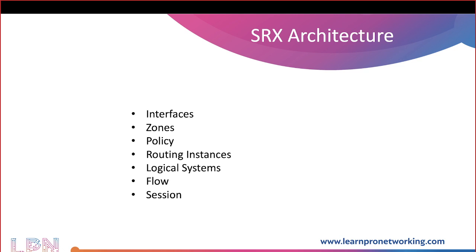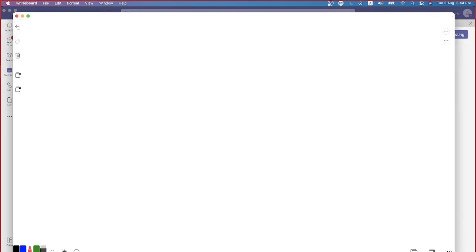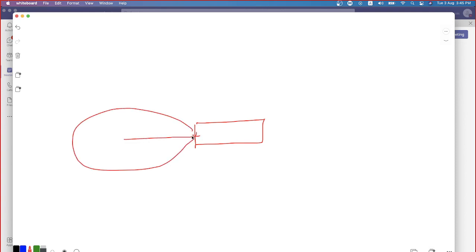So there are certain components within your architecture. What are all the components? First of all, as we have seen on the whiteboard, if you don't have an interface, how do you get connected to a network? I normally compare the interface to the door of a room. If I don't have a door, what would happen?